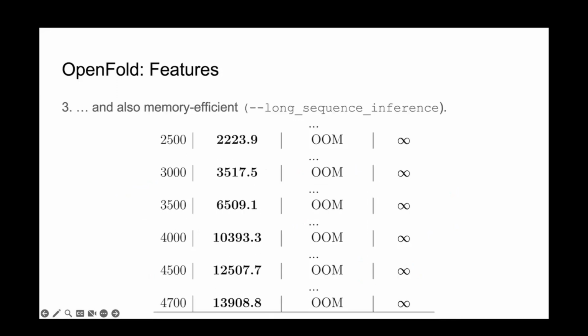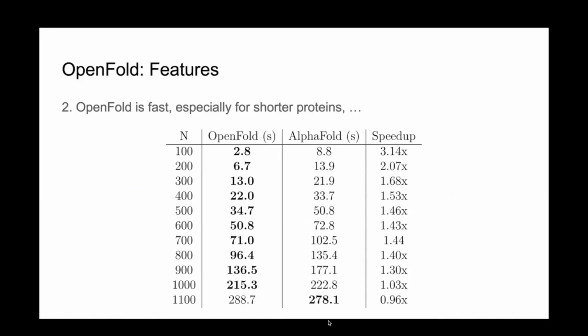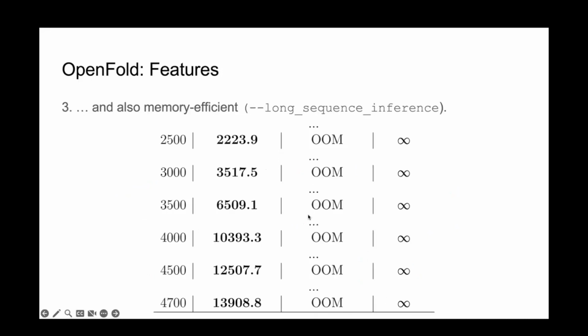And as you can see, the runtimes for these really, really long proteins are quite large. What's nice about OpenFold though is that you can pick and choose which optimizations you actually want and continuously vary between fast inference for short proteins and slow, memory-conservative inference for very long proteins. So somewhere on the spectrum is a nice middle ground for your application.